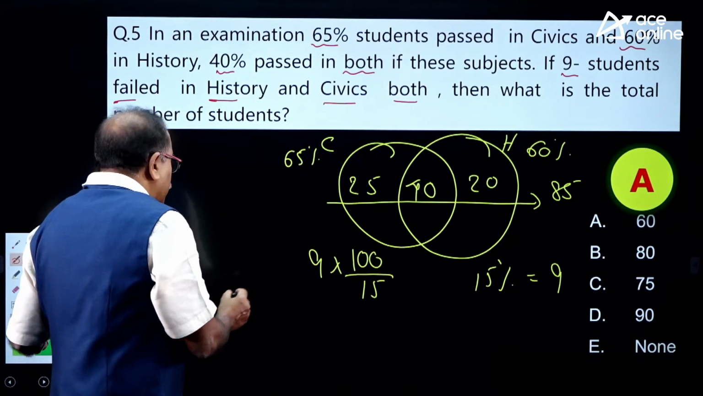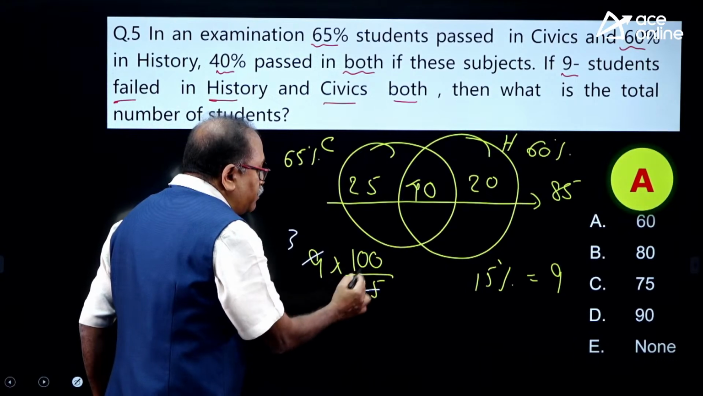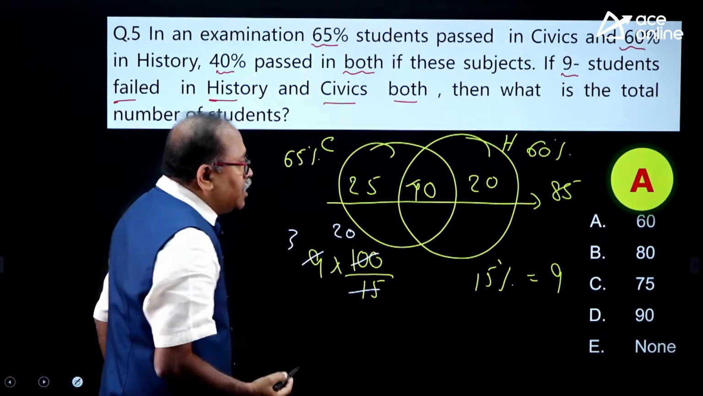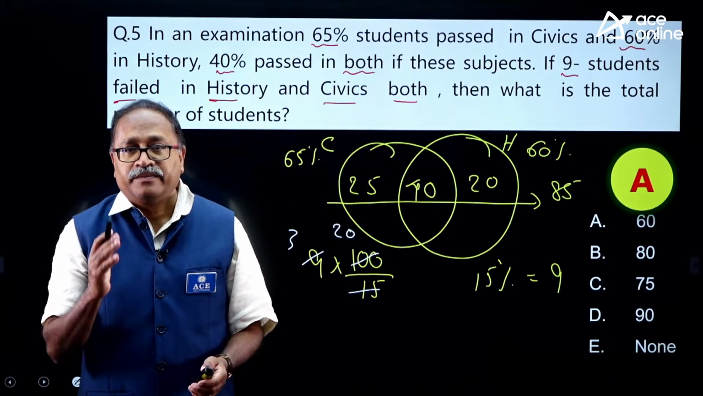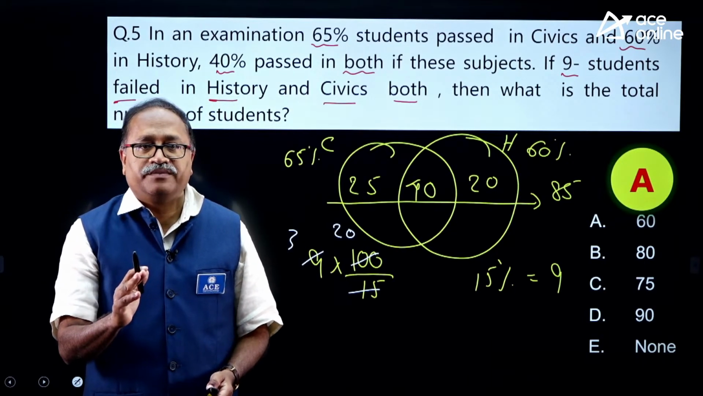Okay, let's cancel this one over here. This is 3 times 5, and with 5 this is 20, and I will be getting 20 into 3, total 60. It seems to be an easy question.